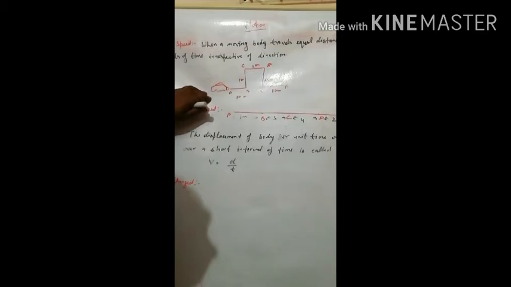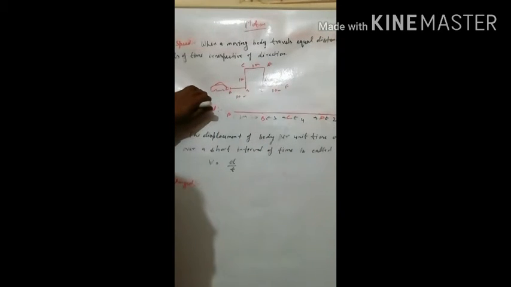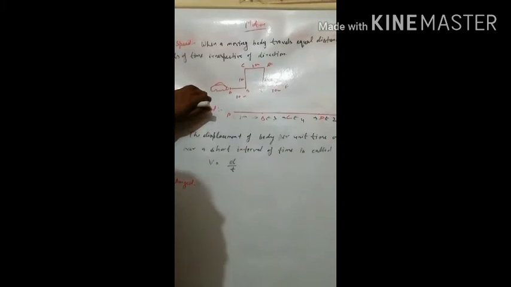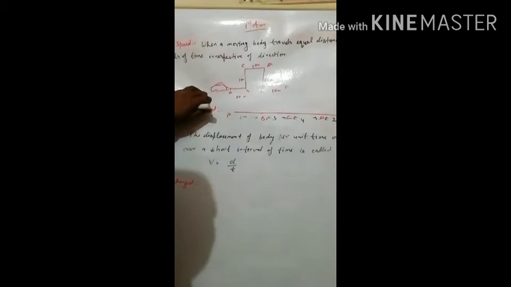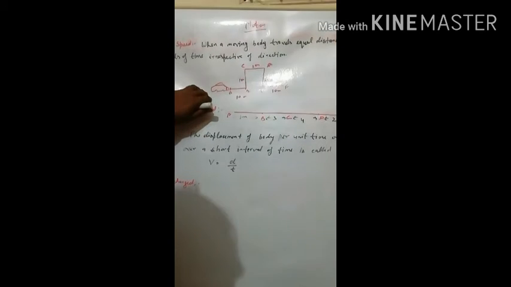Now in the first second, or first hour, the car covers 10 meter in 1 second. Again B to C, in the second second or second hour, the car covers 10 kilometer or 10 meter.